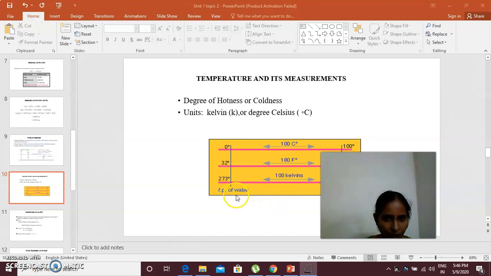In the Fahrenheit scale it is 32 to 212 degree Fahrenheit. In the Kelvin scale, the freezing point of water is 273 Kelvin and the boiling point is 373 Kelvin.